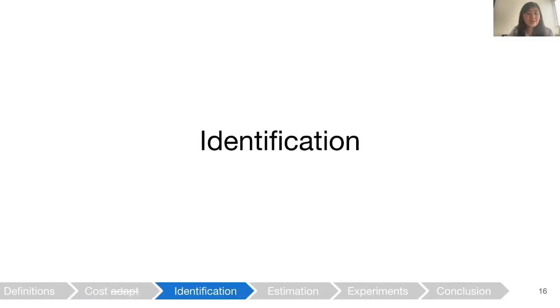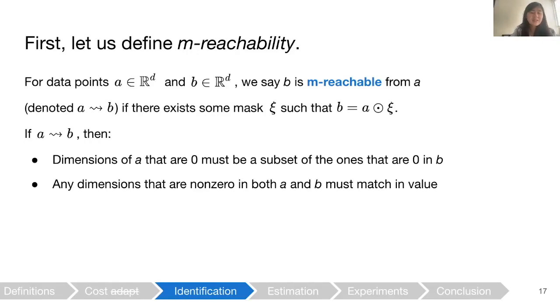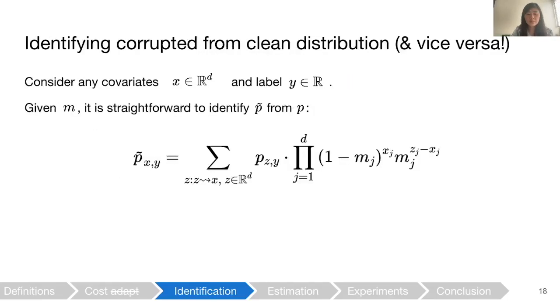So let's move on to identification. First, let's define the concept of M-reachability. For data points A and B, we say that B is M-reachable from A if there exists some mask Xi such that B equals A element-wise multiplied with Xi. So if B is M-reachable from A, then the dimensions of A that are 0 must be a subset of the ones that are 0 in B. And any dimensions that are non-zero in both A and B must match in value.